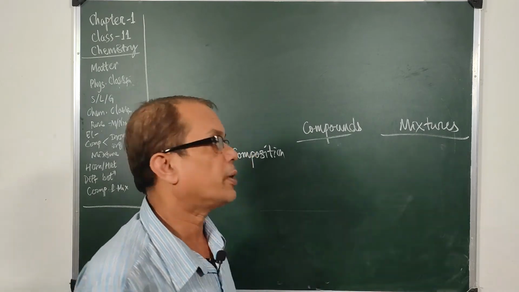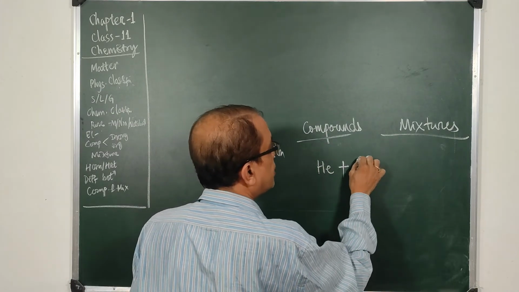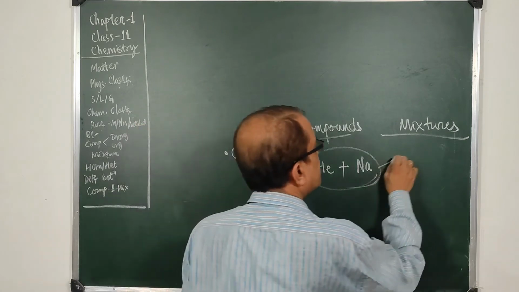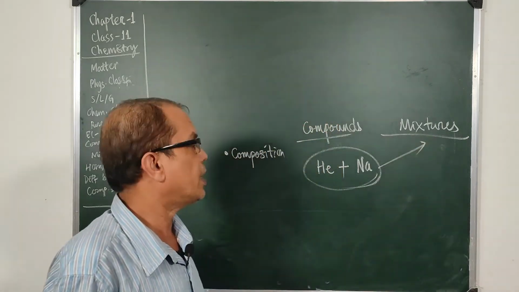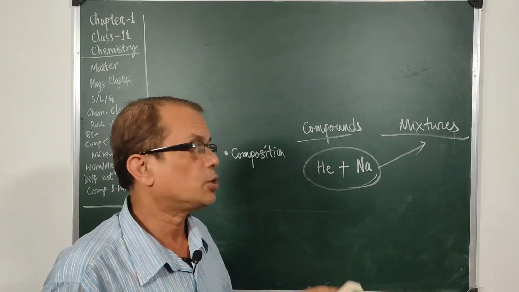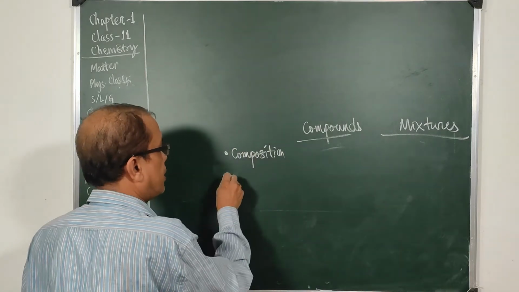Any two things cannot make a compound. Say helium and sodium, they will never make a compound, but they can make a mixture. Take any two things in this universe, they can form a mixture, but any two things do not chemically combine, so they do not form a compound. So composition is a factor.